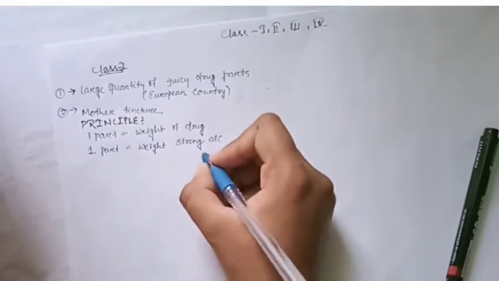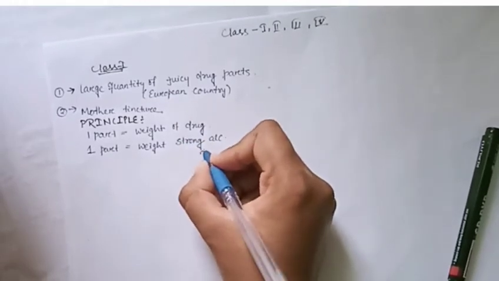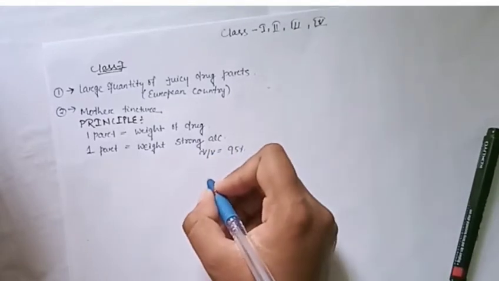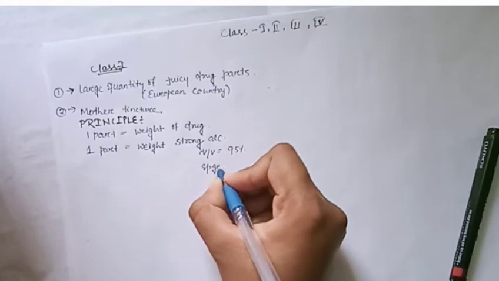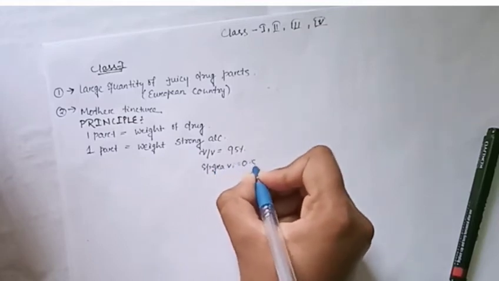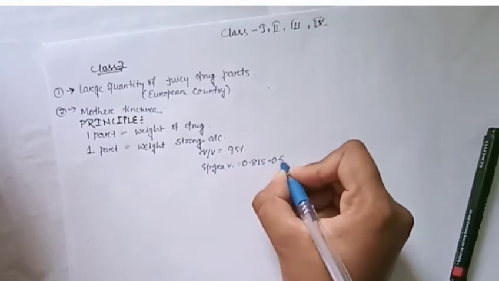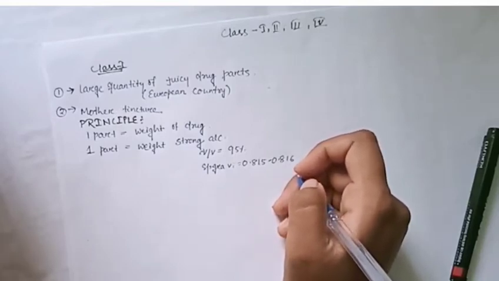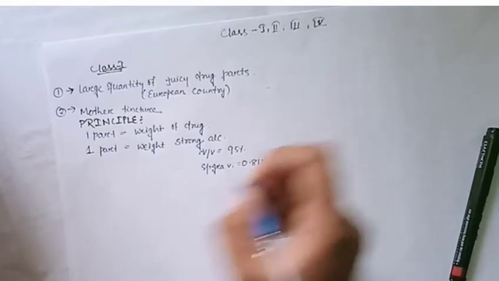What is its strength? It is 95% volume by volume alcohol, and the specific gravity of this alcohol is 0.815 to 0.816. This is all about the vehicle we use in this preparation.